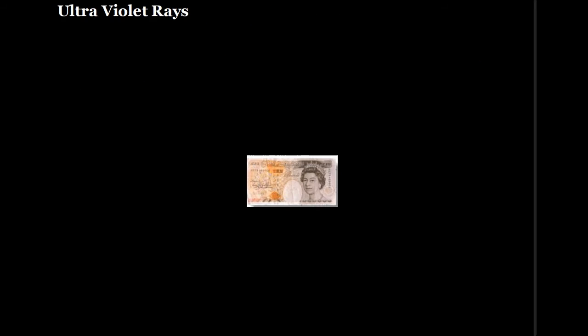Next are ultraviolet rays. Ultraviolet light is made by special lamps, for example on sunbeds. It is also given off by the sun in large quantities. We call it UV rays. Sun rays like these are also harmful to our body. So, the uses, that means applications, of UV rays are as follows.